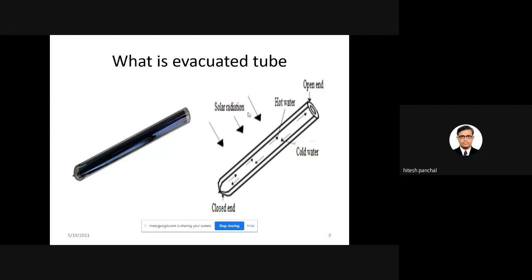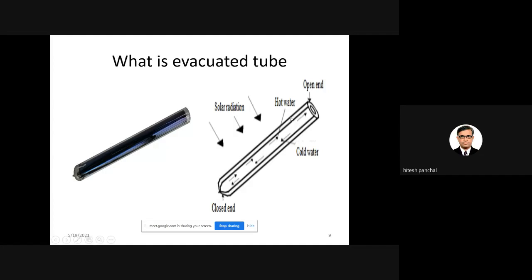So in the evacuated tube, what will happen? It is a borosilicate glass tube. It is also called concentric tubes. Concentric, as we all know, means two circles having the same center. So these evacuated tubes are concentric tubes, and between the two tubes there is a vacuum.